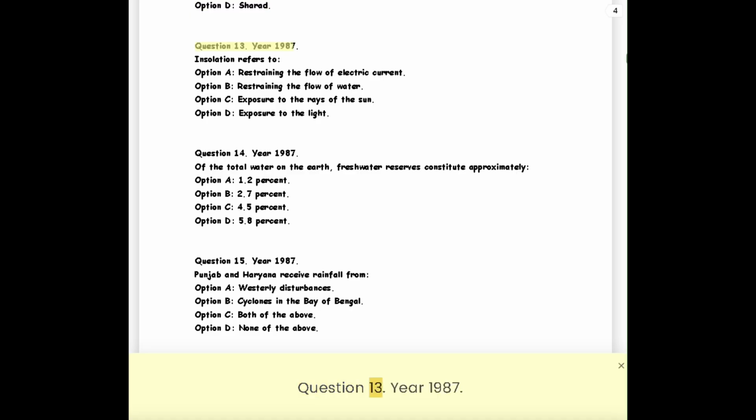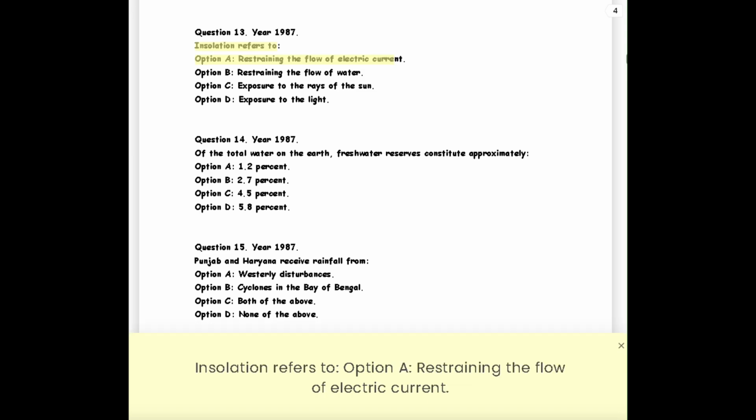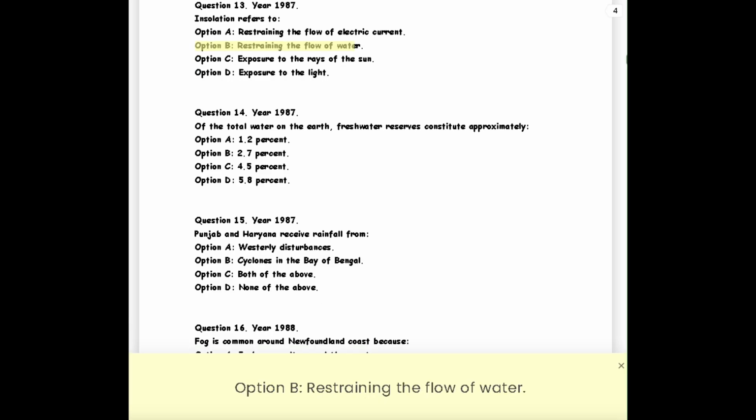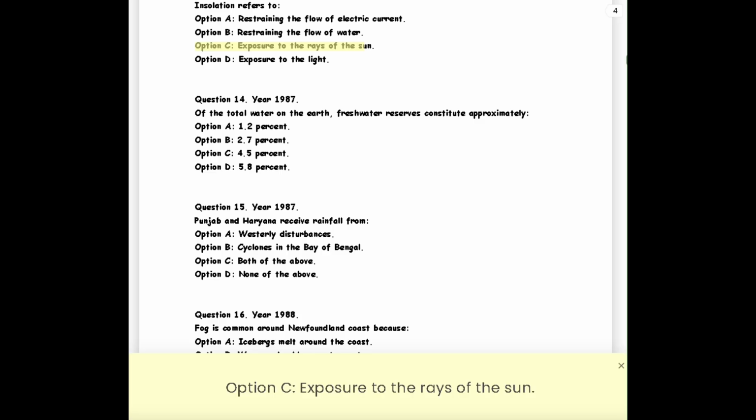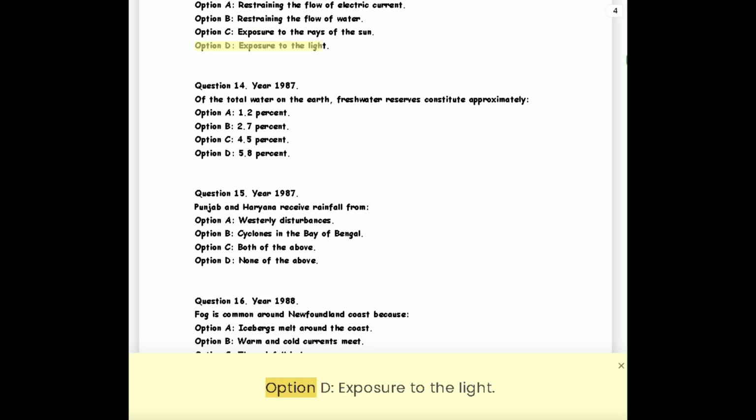Question 13. Year 1987. Insolation refers to Option A, restraining the flow of electric current. Option B, restraining the flow of water. Option C, exposure to the rays of the sun. Option D, exposure to the light.